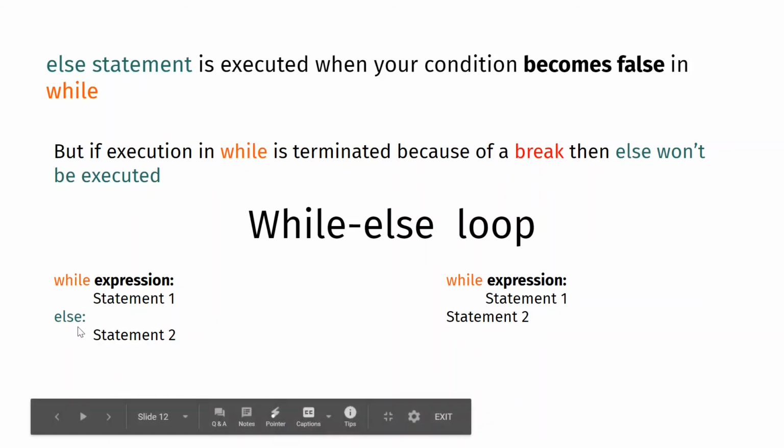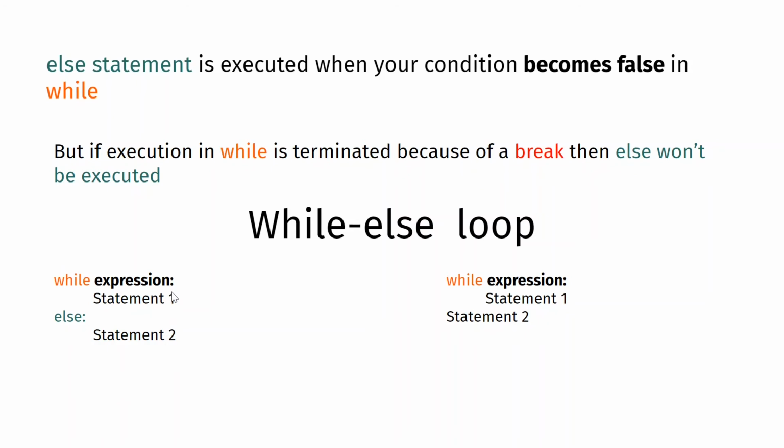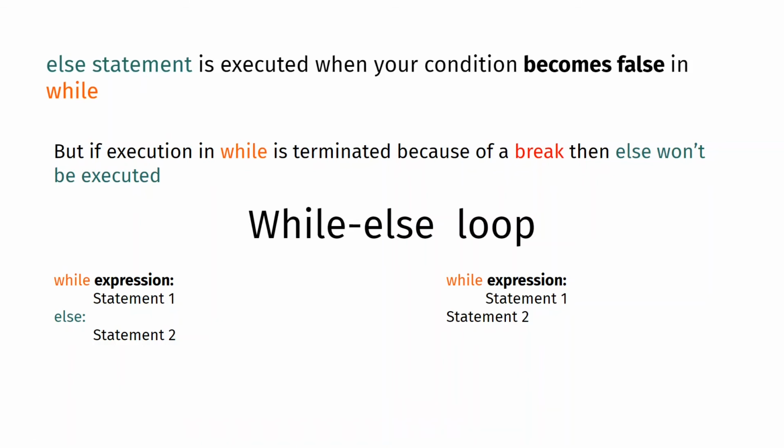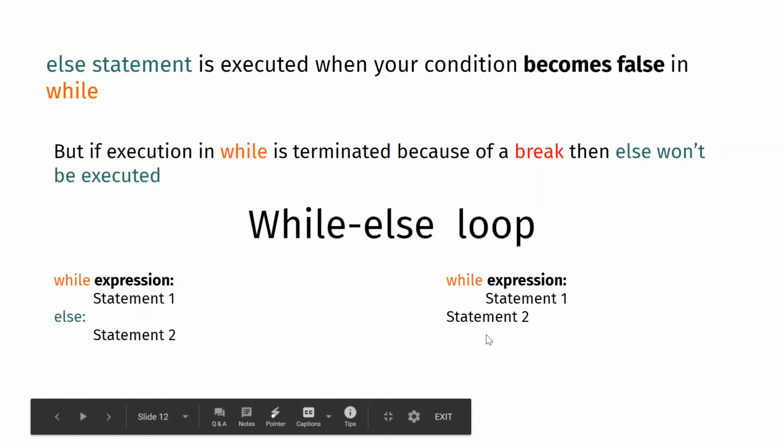Whatever comes under else will only get executed if the while is not terminated because of break, but is actually terminated because the condition became false. Whereas in the other case, whether the condition is false or the while terminated because of a break, statement 2 will execute in both cases.